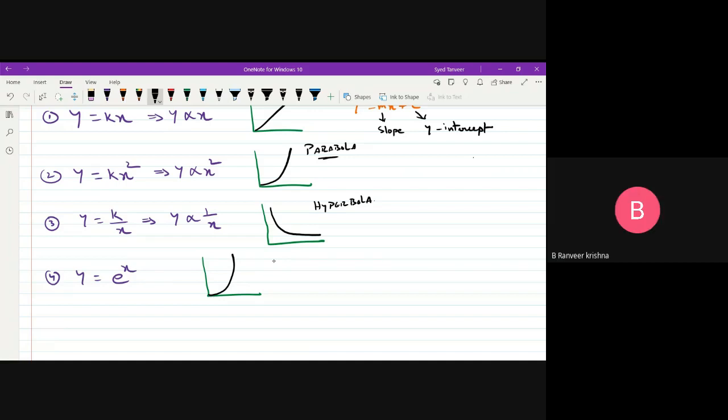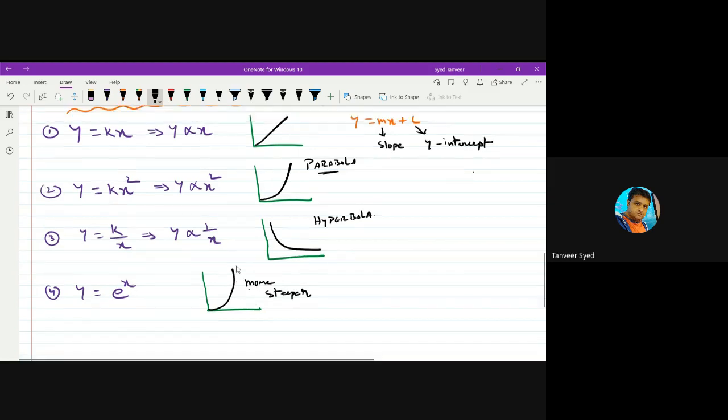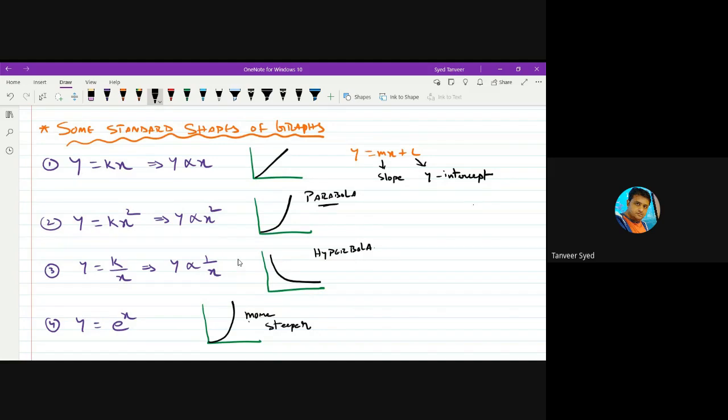Difference between this parabola and this is this will have more slope. This is more steeper than a parabola. Right. These are the standard shapes that you should remember. So looking at the equation, you should identify the graph. Or by looking at the shape of the graph, you identify the relation between x and y.